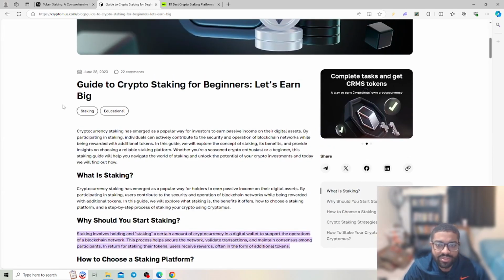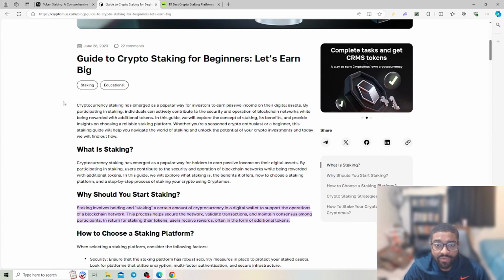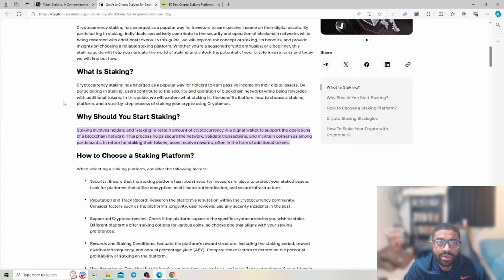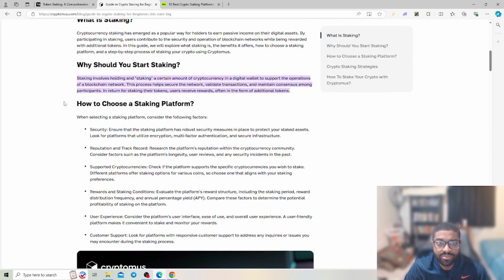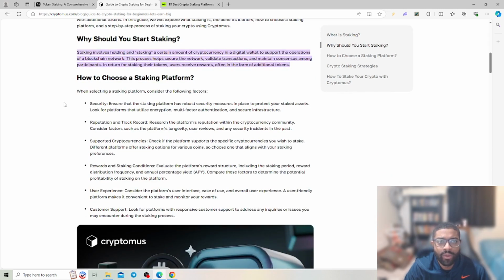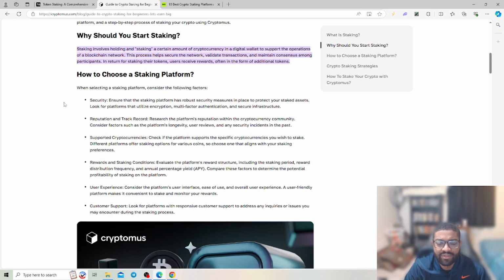So we have a guide to crypto staking. A lot of this we have already covered, so we're going to skim through it a little bit. Cryptocurrency staking has emerged as a popular way for investors to earn passive income on their digital assets. By participating in staking, individuals can actively contribute to the security and operation of blockchain networks while being rewarded with additional tokens. What is staking? But anyway, let's scroll down. Why should you start staking? Staking involves holding a certain amount of cryptocurrency to support the operations of a network.